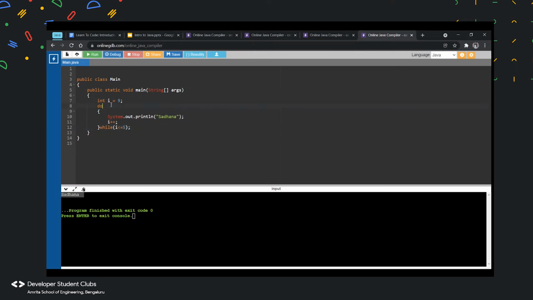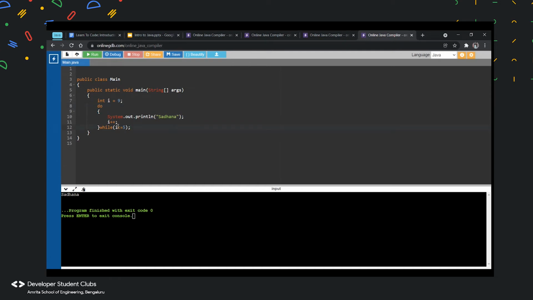So you know that 9 is actually not less than or equal to 5. So initially, when we did it in the while loop, it did not execute. But in the do while loop, it did execute once, and after that, it checked that 10 is not less than 5. That's why it stopped printing. So this is basically the main difference between while and do while.